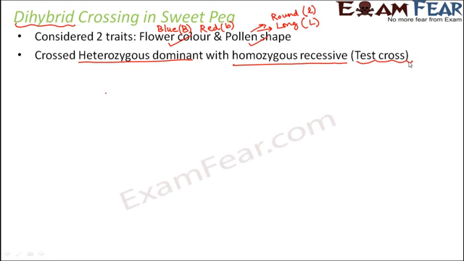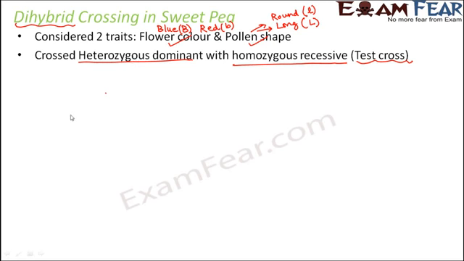Whenever we perform a cross between a heterozygous and a homozygous recessive, that type of cross is called test cross. Why is it called test cross? Because it is generally used to determine the genotype of an unknown organism. For example, in this case we know it is heterozygous, but had we not known this, if we cross it with homozygous recessive, we get to know if it is heterozygous dominant or homozygous dominant. Okay, so that is about test cross.